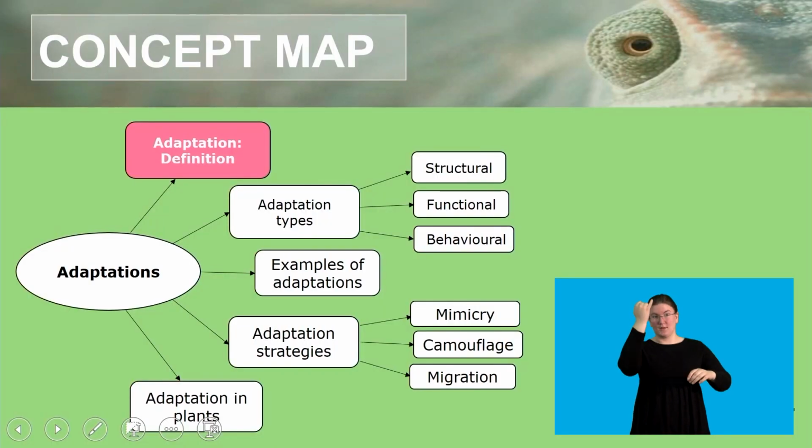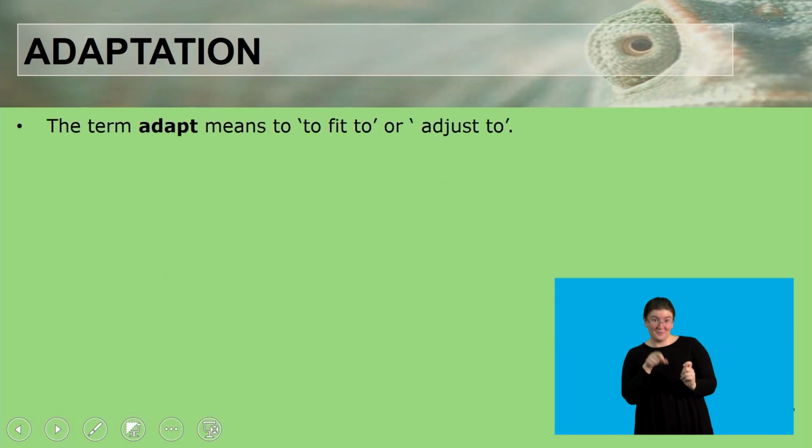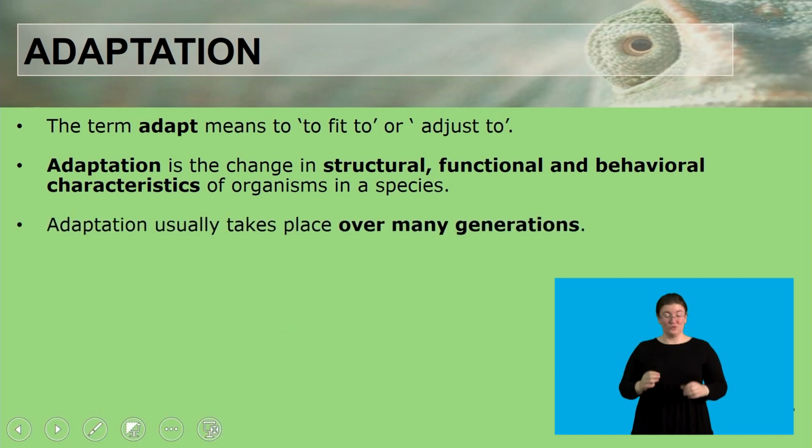Here we are going to look at the first concept, which is the definition of the word adaptation. The term adapt means to fit or to adjust to. Okay? So it can also be defined as a change in structural, functional, and behavioral characteristics of organisms in a species. This is a process that takes place over many generations.